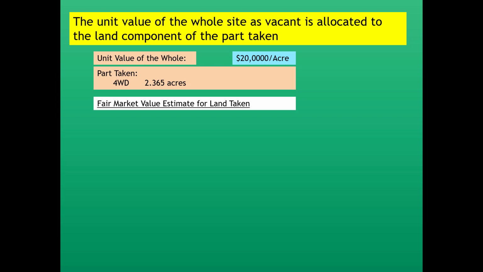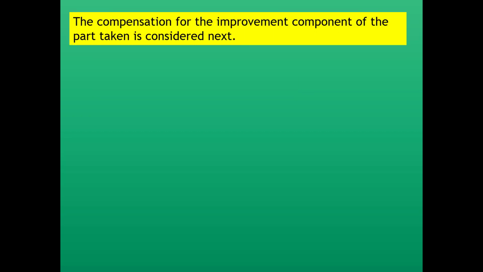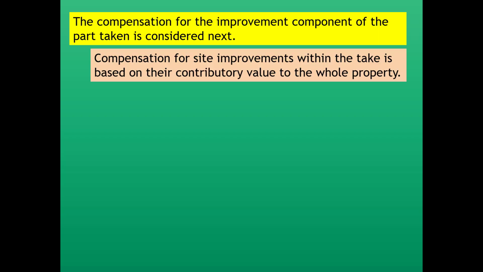So the fair market value estimate for the land taken is the take area, 2.365 acres, times the unit value of the whole site as vacant, $20,000 an acre, equals compensation for the land only taken of $47,300.